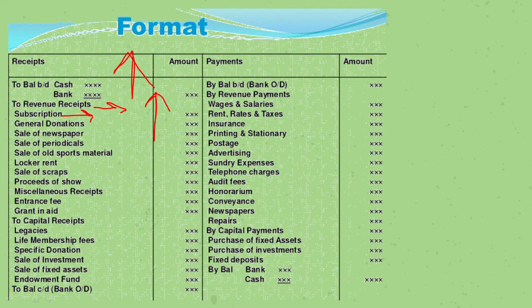Now, general donations. Anybody who thought we are doing a good job and donated a certain amount of money, and we can do anything with that money, so that's general donations. Then sale of newspapers, periodicals, old sports material, locker rent, sale of scraps, proceeds from shoes. I think these are very simple terms and you can understand all of this. And miscellaneous receipts, any other receipts.